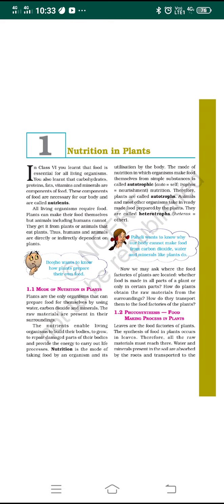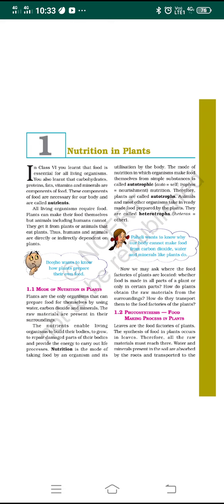So what is nutrition, you must remember. We know that different kinds of components of food are called nutrients. Why are nutrients important for our body? Nutrients are important because they help us to grow, help to repair the damaged cells, and also give the energy to perform different functions. So what is nutrition? Nutrition is the mode of taking of food by an organism and its utilization by the body. It means the method by which the organism takes the food and how it utilizes it. This process is called nutrition.